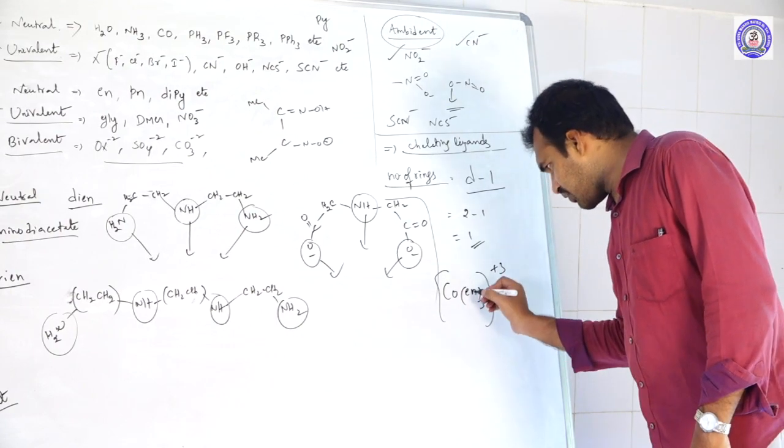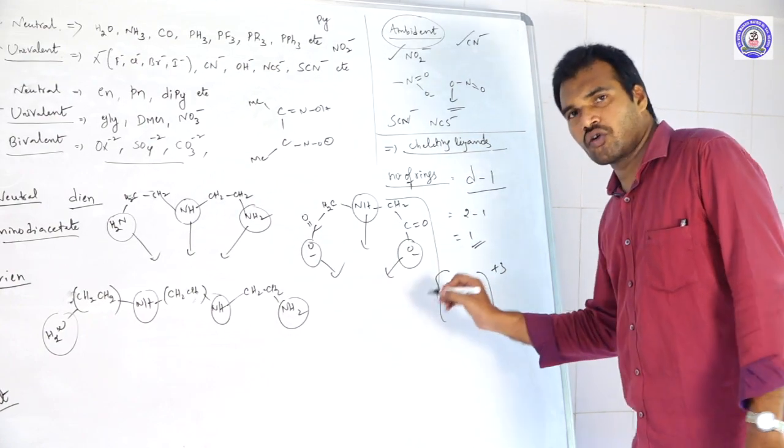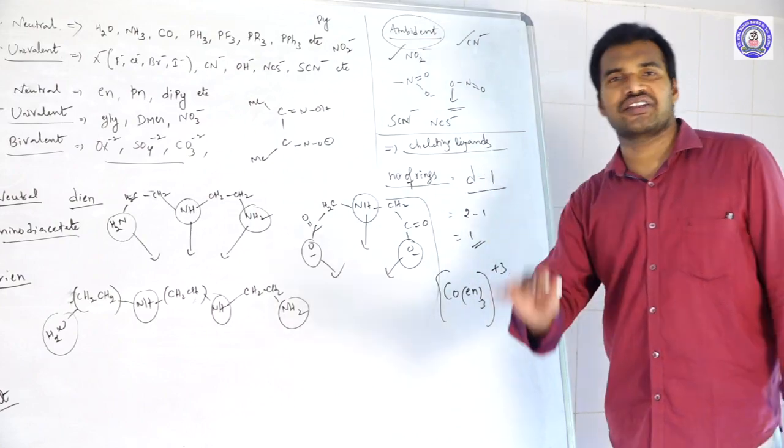So each bidentate ligand will form one ring. For example, take [Co(en)3]3+. How many rings are generated? Ethylene diamine is a bidentate ligand, and 3 are there. Each forms one ring, so a total of 3 rings are generated.